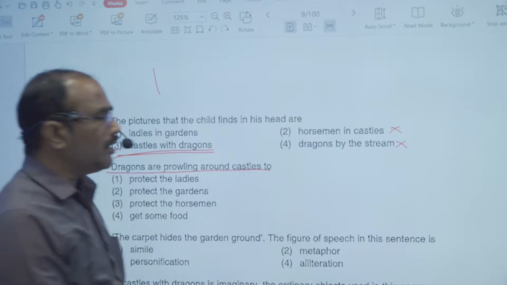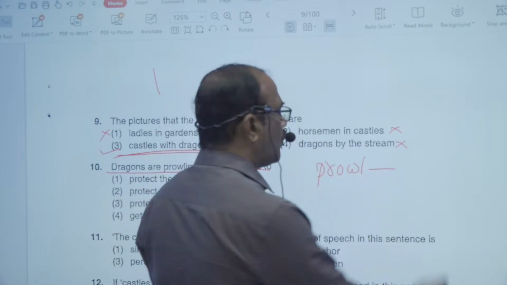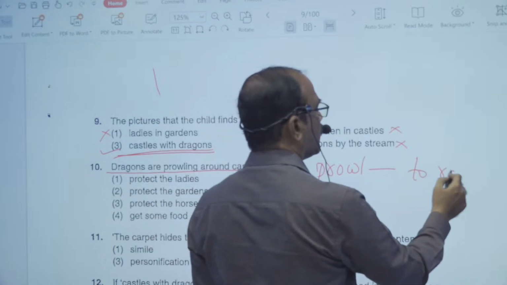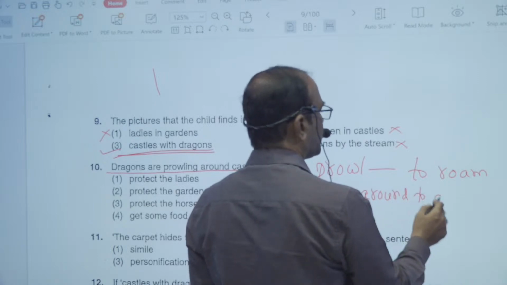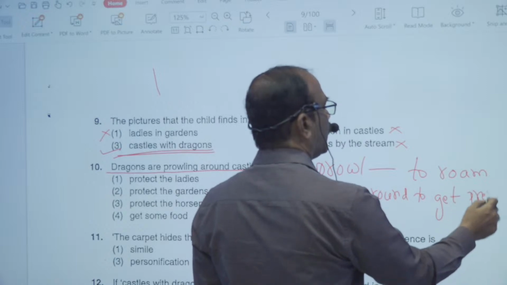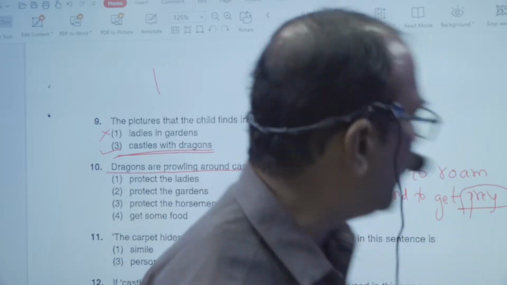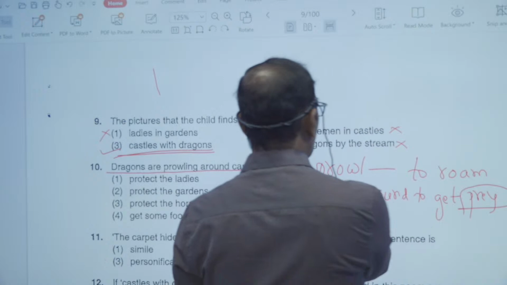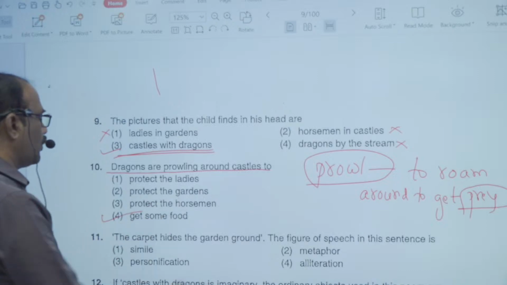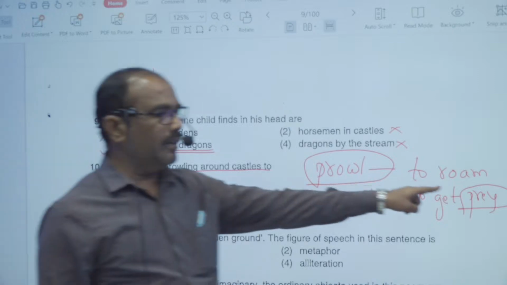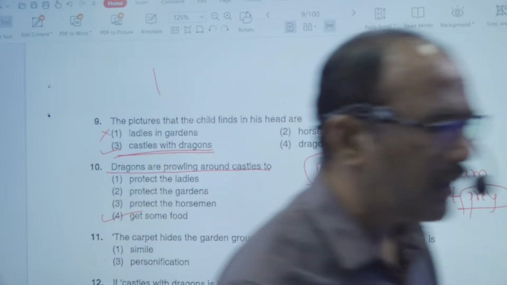The meaning of the word prowl is very important here. The meaning of the word prowl is to roam around to get a prey. Moving around to search for prey, that is, moving around to get food, what do we call that? That is called prowl. So the dragons are prowling around the castles to get some food is the right answer. Prey gives the idea of getting some food. That is the right answer there.